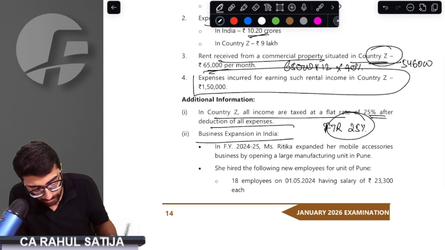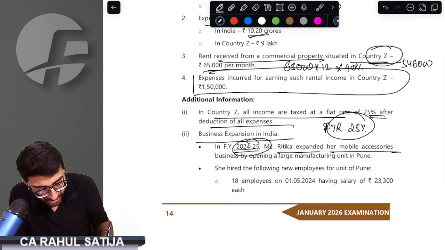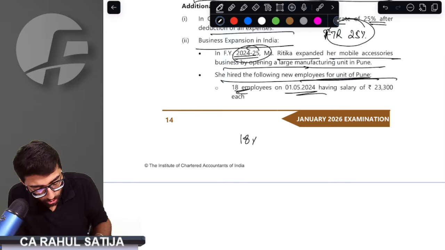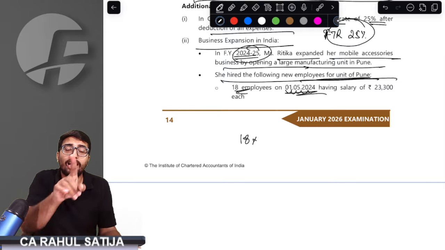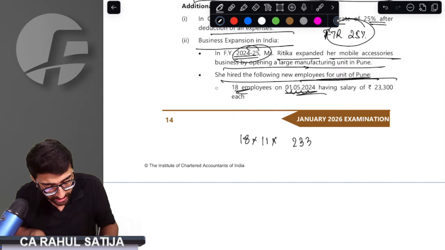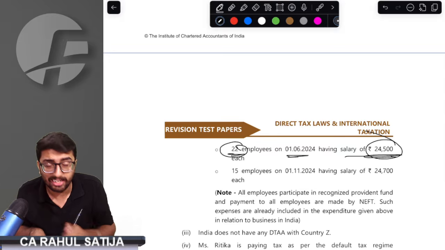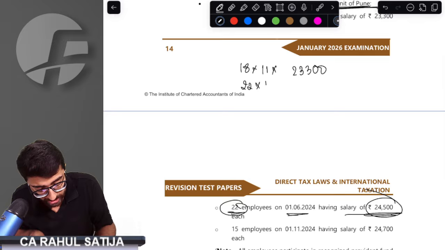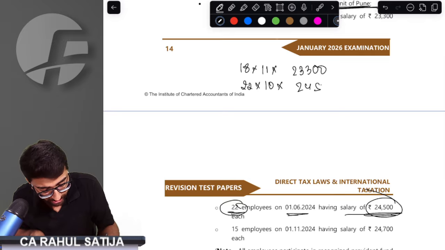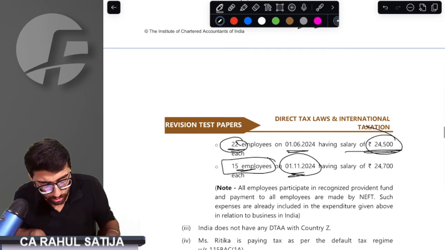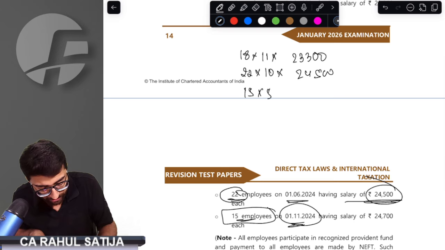Very simple point. During business expansion for financial year 24-25, Miss Ritika expanded her mobile accessories business by opening a large manufacturing unit in Pune. For that, she hired new employees. 18 employees were hired on 1st May 2024, that means for 11 months, at a salary of 23,300. She hired 22 employees on 1st June 2024 at a salary of 24,500, that means 10 months. Again, she hired 15 employees on 1st November 2024, that means 5 months, at a salary of 24,700.